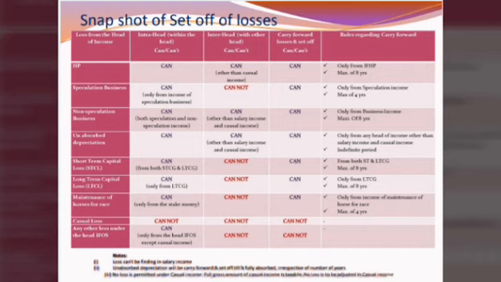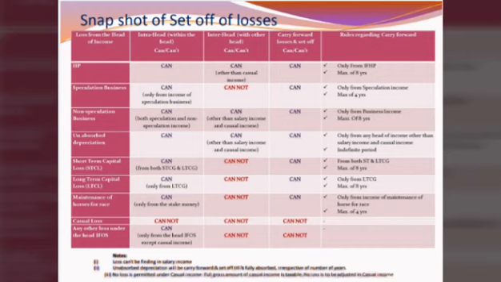Short-term capital loss can be set off against both short-term and long-term capital gain, but it cannot be set off against any other head of income. Carry forward is permissible for a maximum of 8 years, and such carried forward loss can be set off against both short-term and long-term capital gain. Long-term capital loss can be set off only against long-term capital gain, and not against other heads of income. Carry forward is permissible for a maximum of 8 years, and only against long-term capital gain.